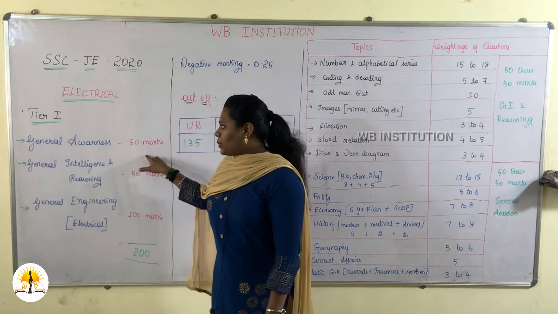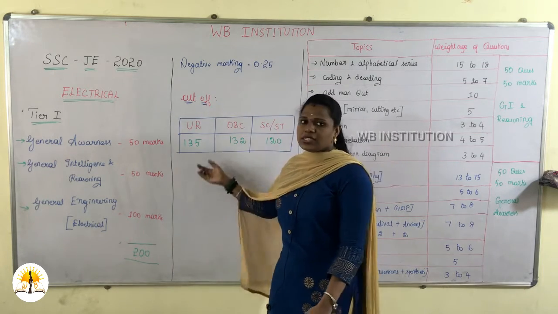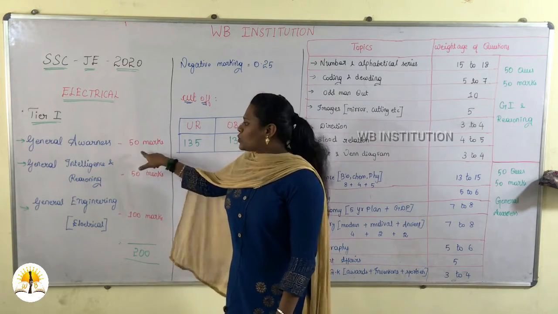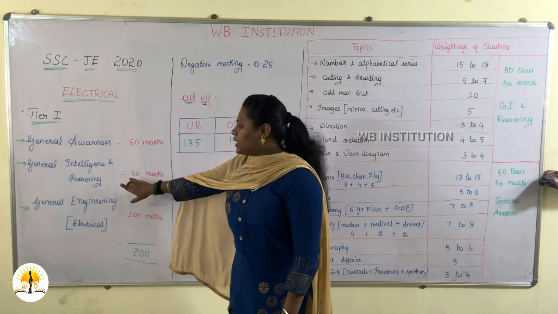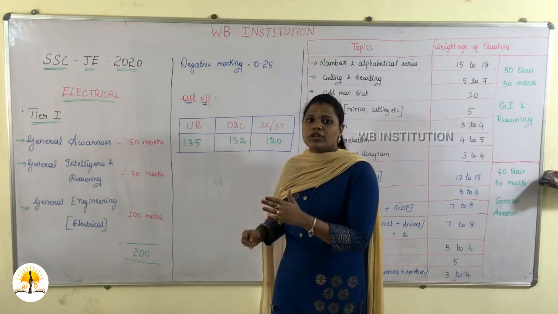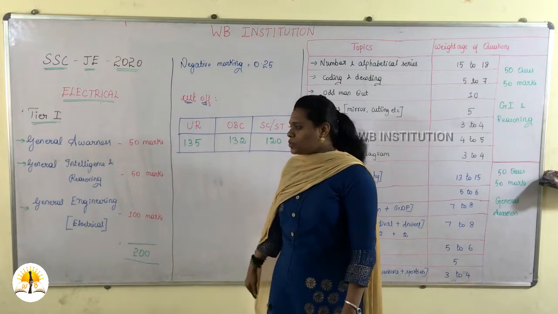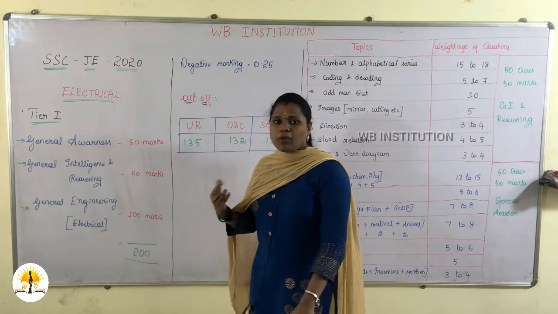Coming to general awareness, you need not give full focus to general awareness. Instead of that, give full focus to general intelligence and reasoning. Score just about 20 plus or 30 plus alone in general awareness. In general intelligence and reasoning, going by previous papers, you can score up to 45 plus. It's a very easy topic to score 45 plus marks. In general engineering, if you concentrate more, you can score above 60 plus.